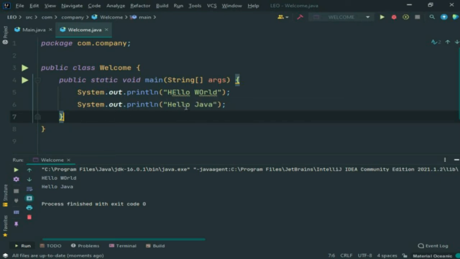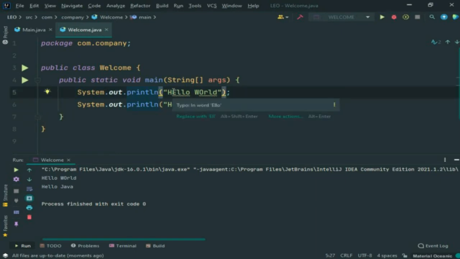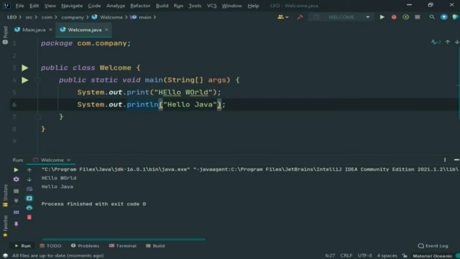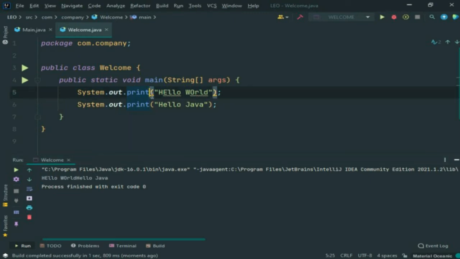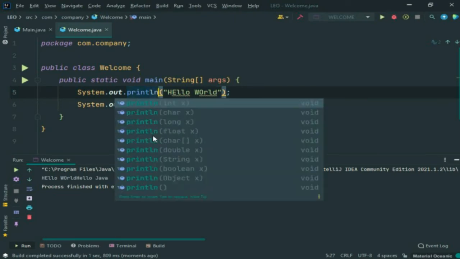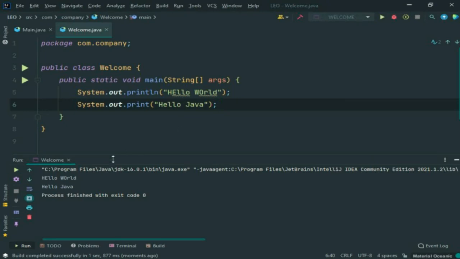and then hello Java. But what if I skip this part, ln, and then this one? Now I will execute this code again. So here guys, you can see that our code is merged. There is no space between our code statements. So whenever we write println, it will print a new line. So I will execute this code again. So here guys, you can see that it has broken the line.